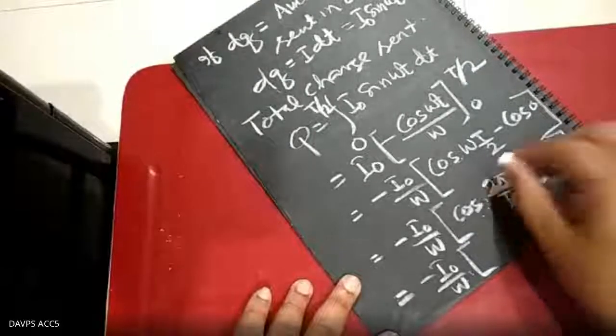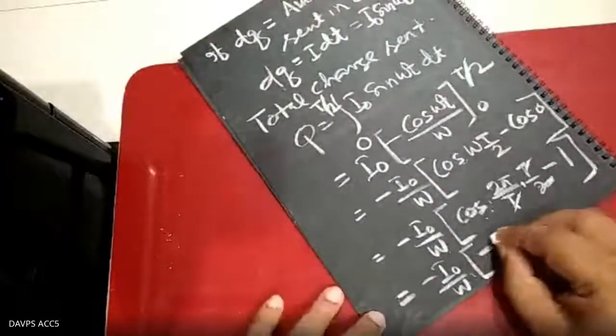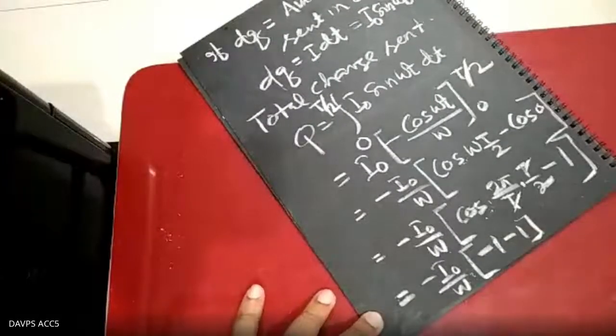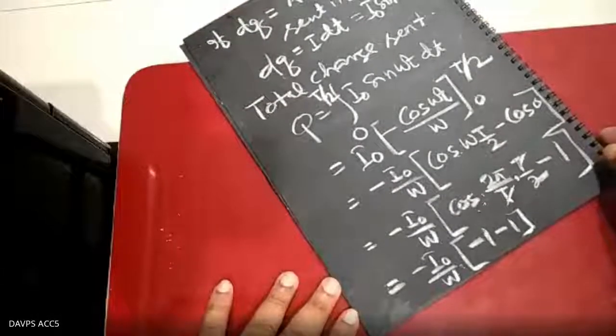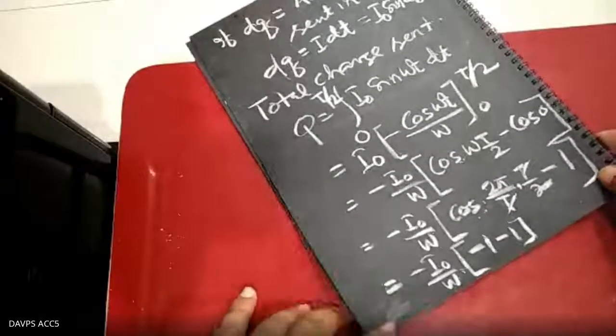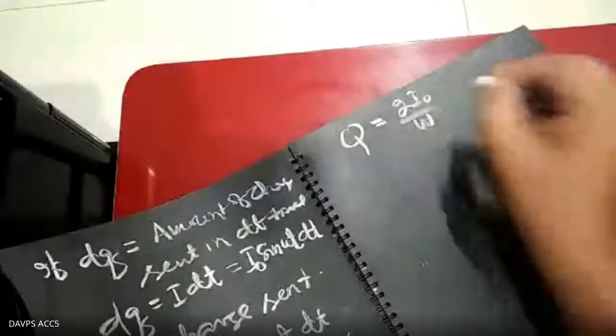The 2 cancels, giving cos pi. What is the value of cos pi? The value of cos pi equals minus 1. So minus 1 and minus 1, that is minus 1 minus 1, so this minus becomes plus 2 I naught upon omega, which is the q. So q equals 2 I naught upon omega.